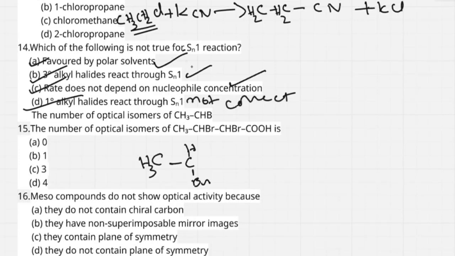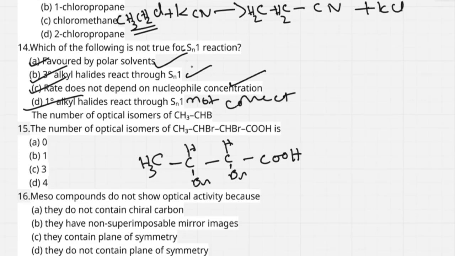The number of optical isomers means you have to calculate asymmetric carbon atoms.